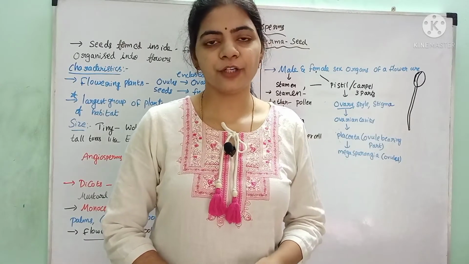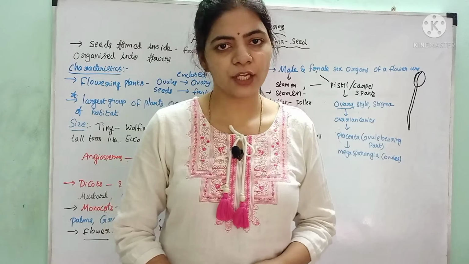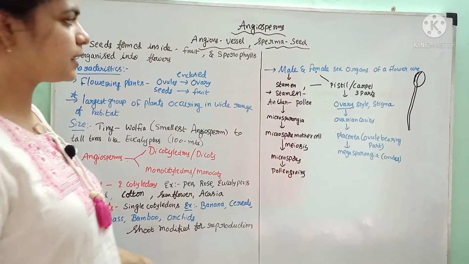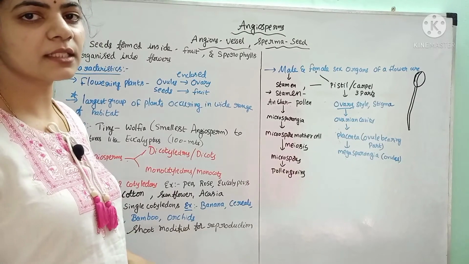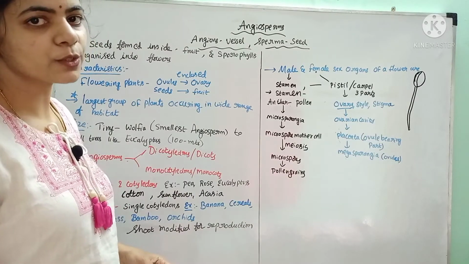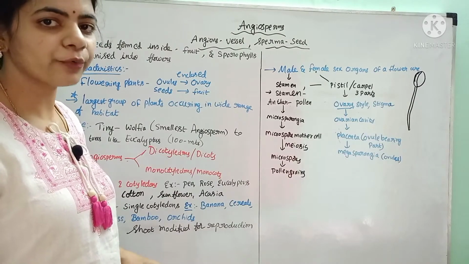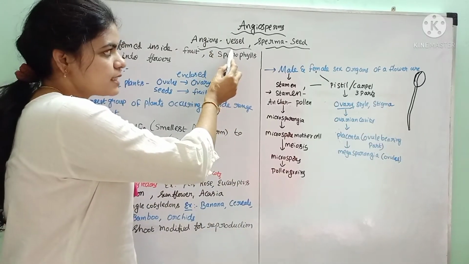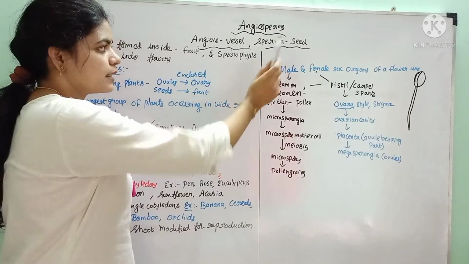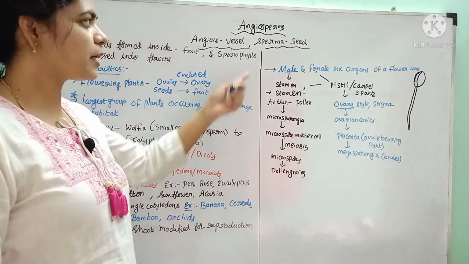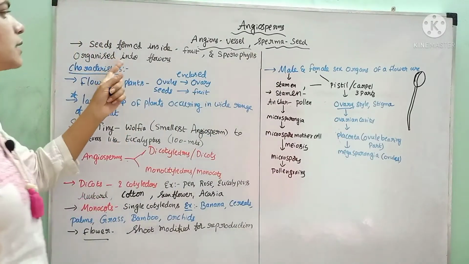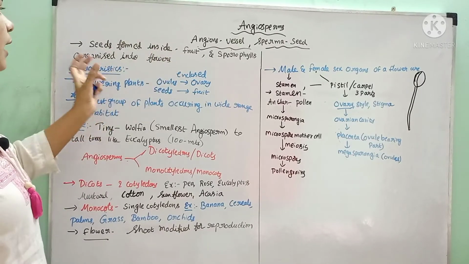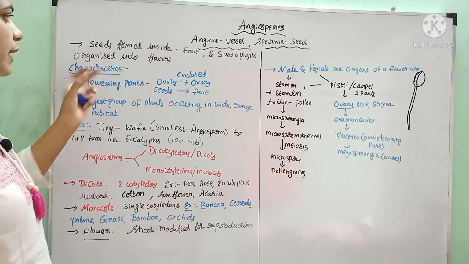In this video we are going to study the characters of the angiosperms. Angiosperms are nothing but the flowering plants. In these, the seeds are enclosed within a fruit. That means ovules are enclosed in the ovaries. Angion means vessel and sperma means seed. Here the seeds are formed inside the fruit and the sporophylls are organized into a flower-like structure.